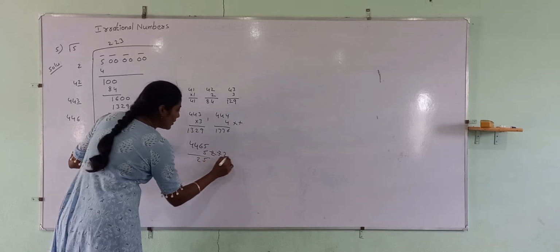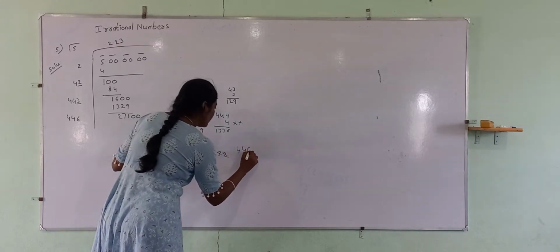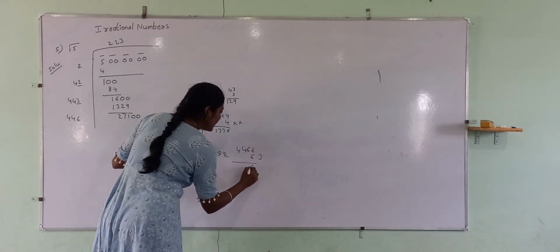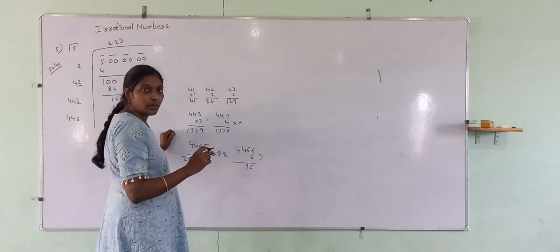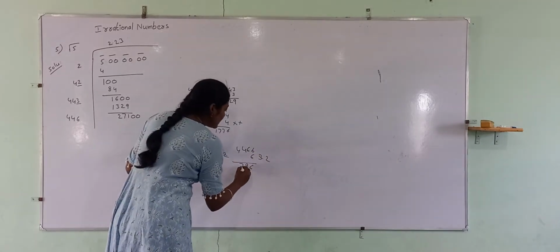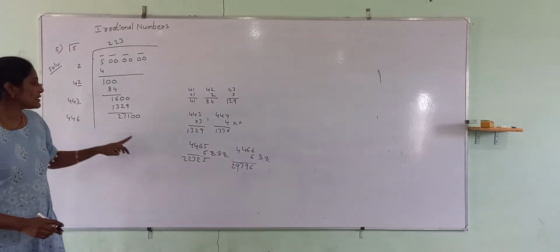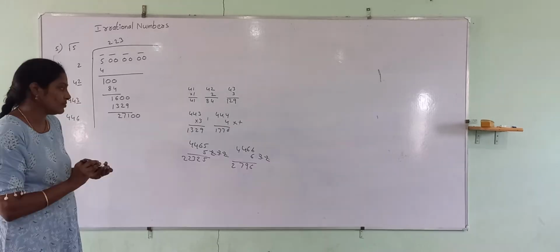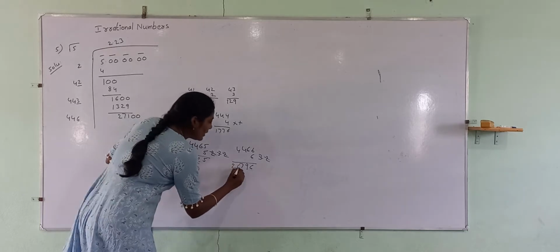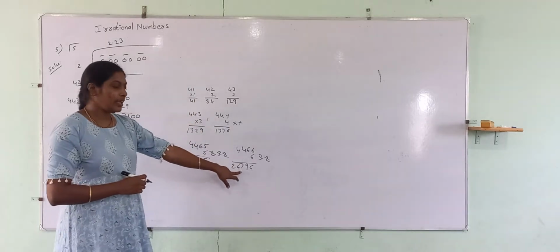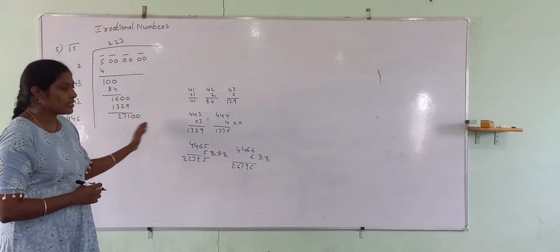Let us check with 6. 6 6s are 36, 4 6s are 24 plus 3, 27, 4 6s are 24 plus 2, 26 only. So I think we can take 6. If we take 7, it will be larger than 27100. So I am going to take 6 here.